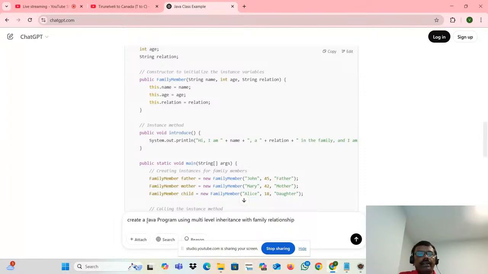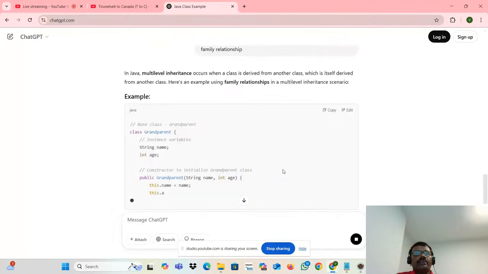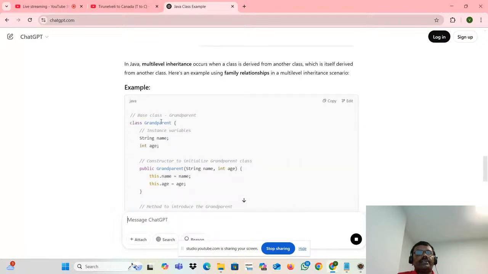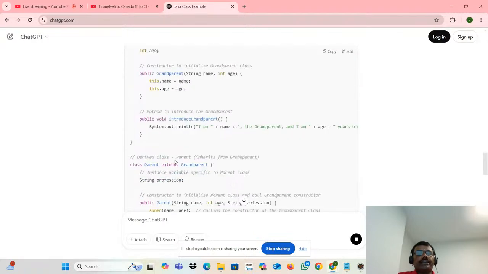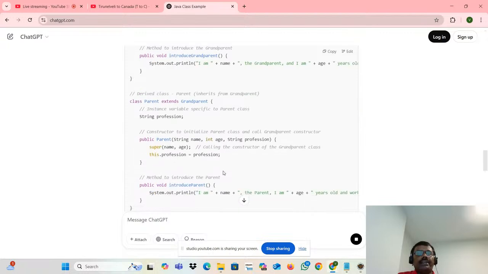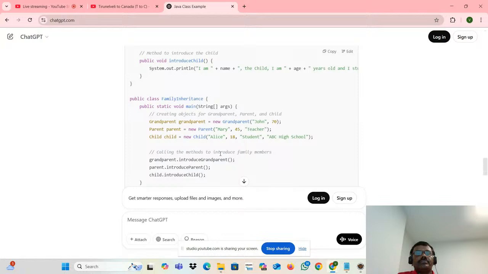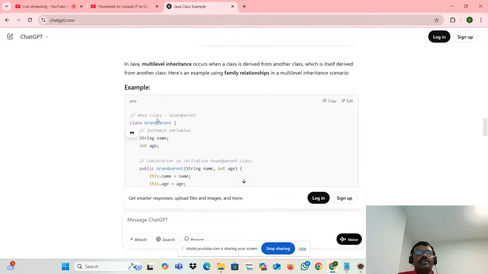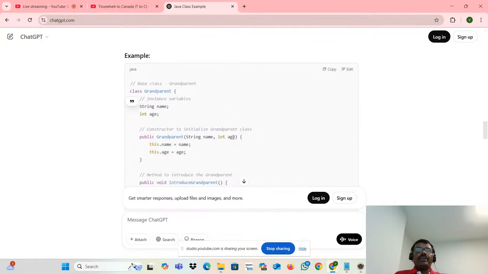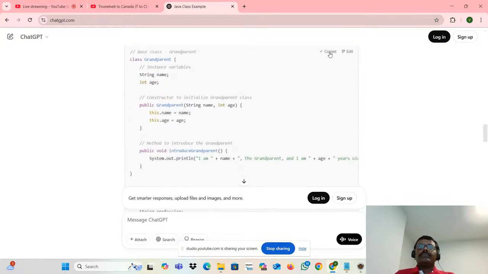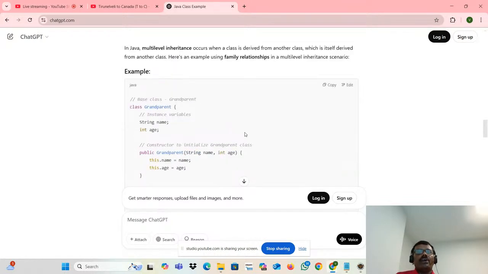See, create a Java program using multi-level inheritance concept with family relationship. I just type it and automatically it will create that. See that? Grandfather, constructor is created. Again, another class is created. This is nothing but multi-level inheritance. You can easily understand the code. You copy the code, put it in Eclipse, and you can work.